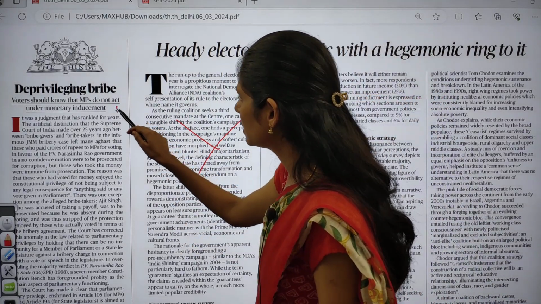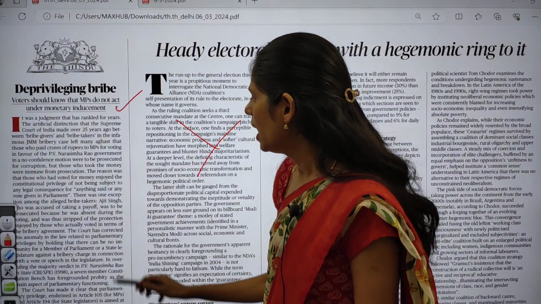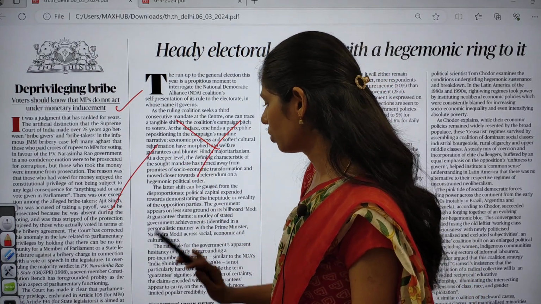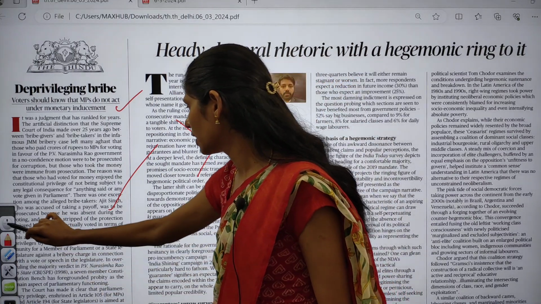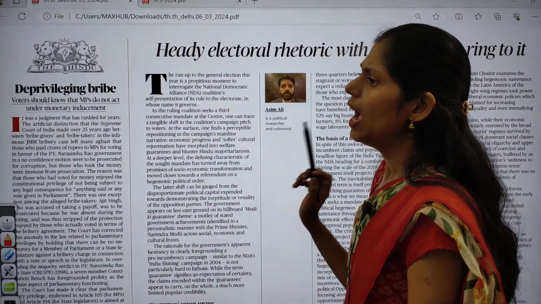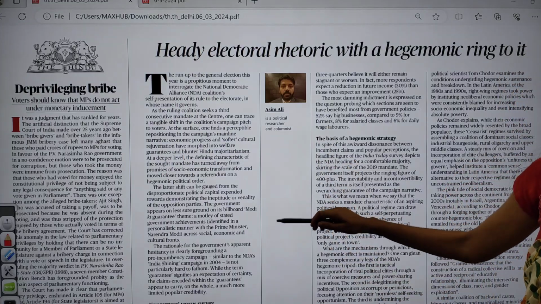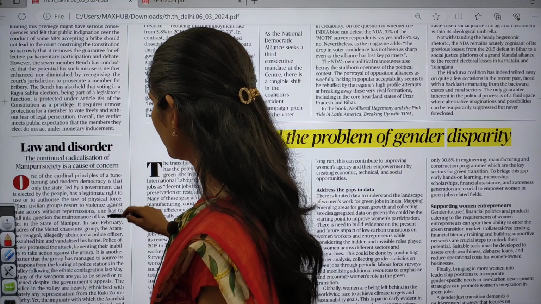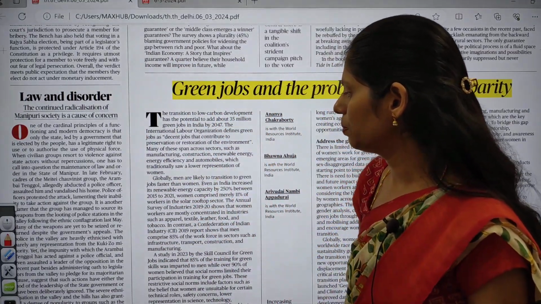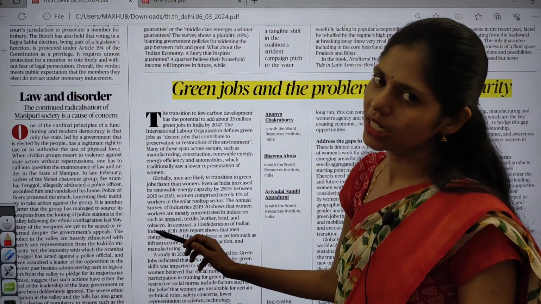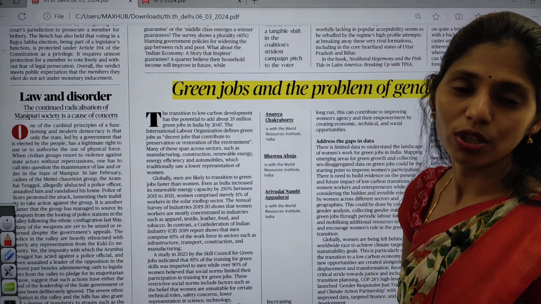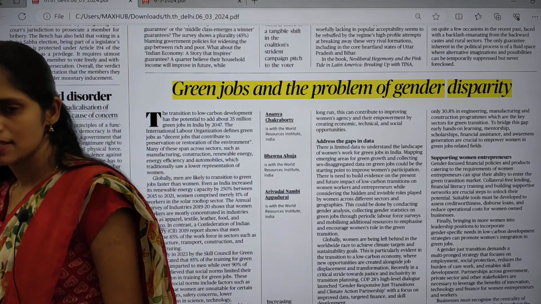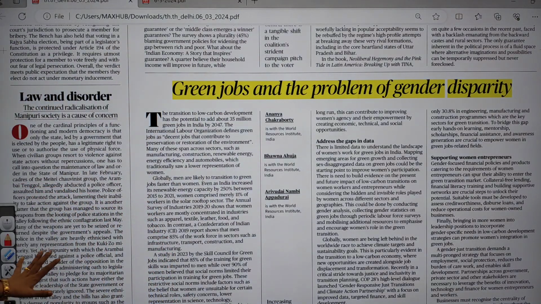And this article is about yesterday's Supreme Court judgment, and we discussed what that JMM bribery case is. So we are not going to see this article once again. Please do revise yesterday's topic. The first article itself I discussed about the Supreme Court judgment. And this article is not much important. It is about Manipur society, and especially we can add this article as an example of communal violence between the Meiteis and Kukis. We already discussed that topic, so we are not going to have the discussion.